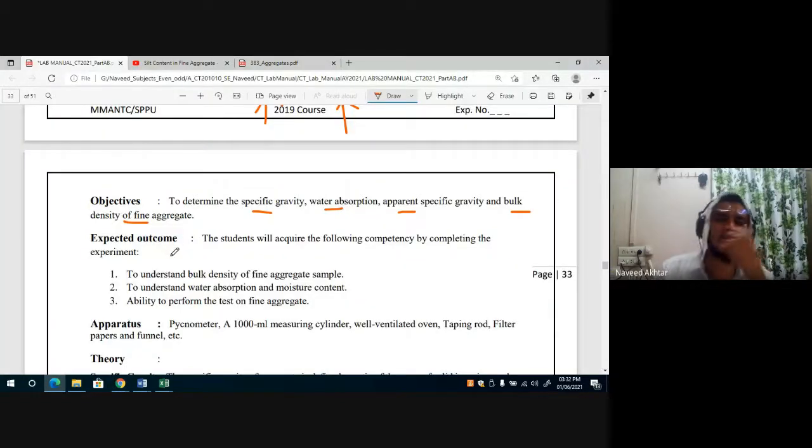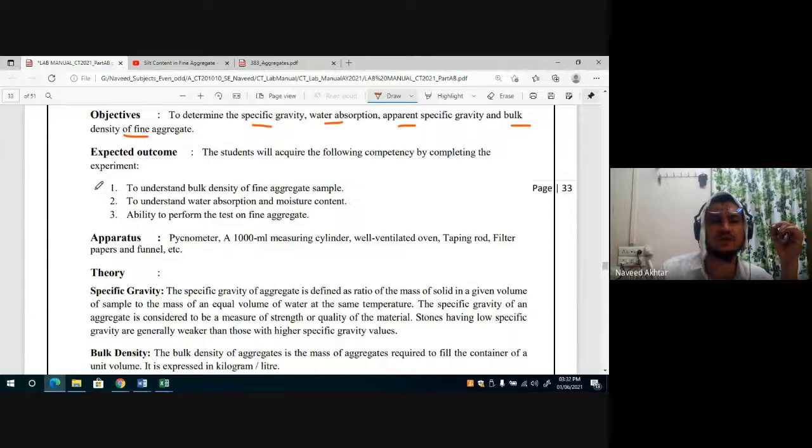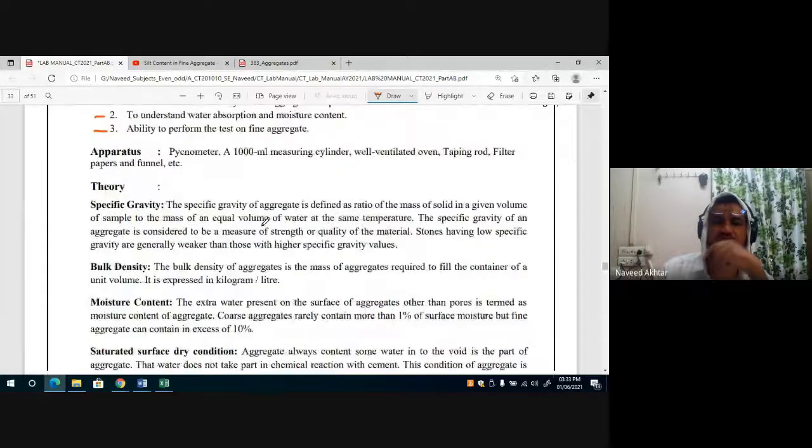Okay. The student will acquire the following competencies by completing the experiment: first, to understand the bulk density of a fine aggregate sample; to understand the water absorption and moisture content; and the ability to perform tests on fine aggregate. To perform this experiment, to know the specific gravity, water absorption and moisture content of the fine aggregate, you need the apparatus.